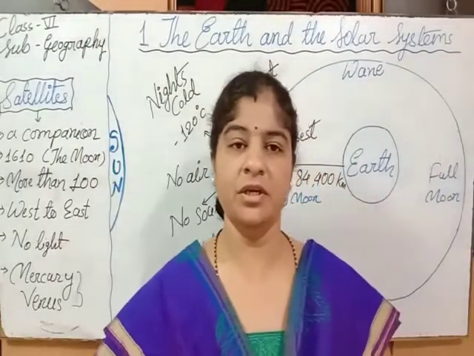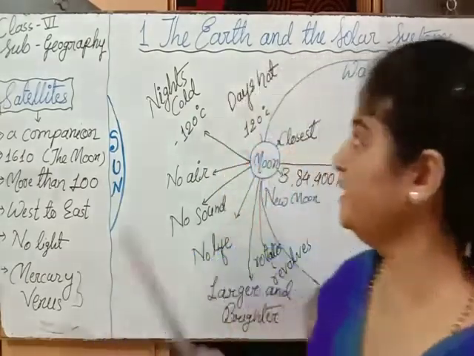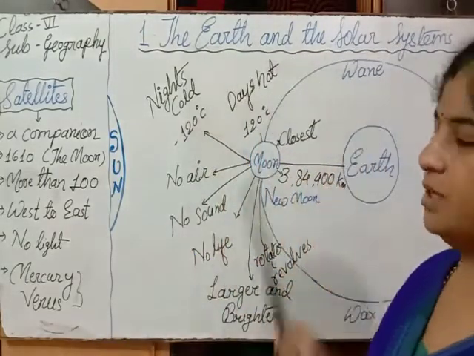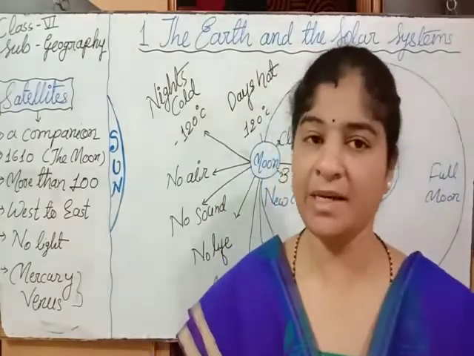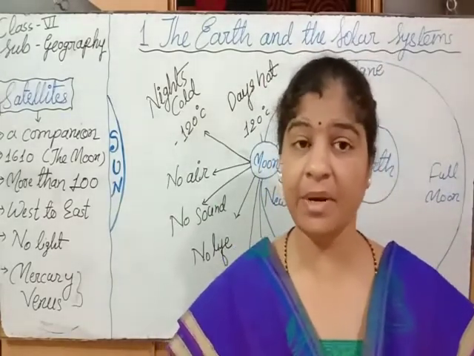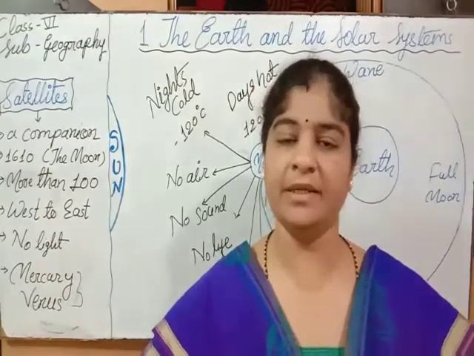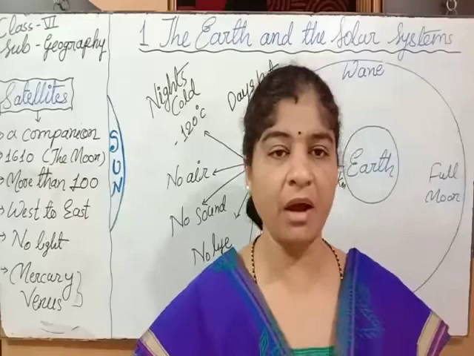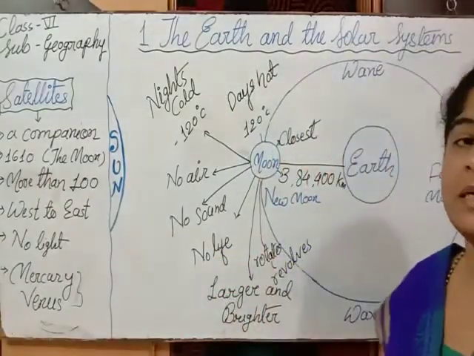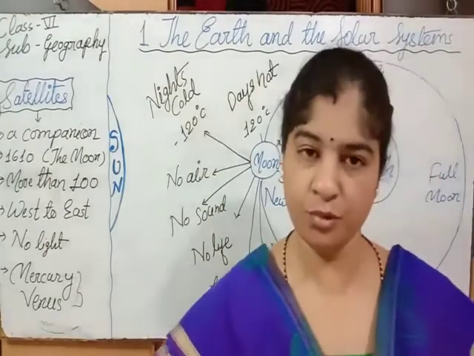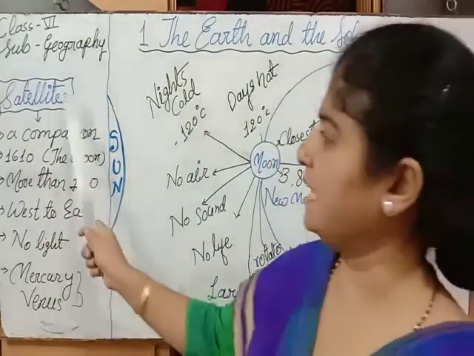Good morning, dear children. Let us continue our first chapter of geography, that is the Earth and the solar system. In the last session we had learnt about the planet system, and in that planet system we learnt about the sun and 8 planets. Now in this session we have to learn about the satellites, the moon and the different phases of the moon. So children, let us start this session from satellites.